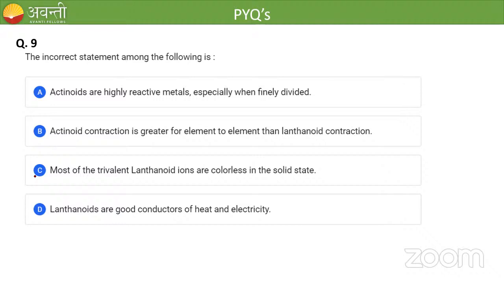D. Jyoti is saying A, Vaishnavi is saying D. What about others? What about others?